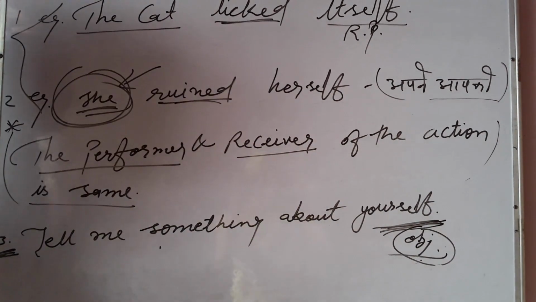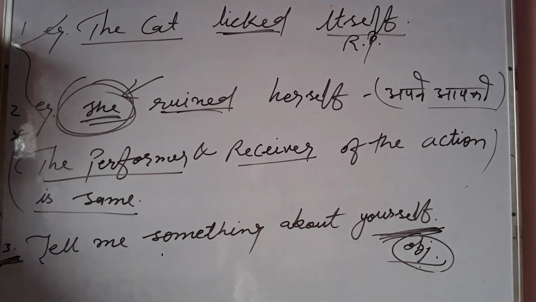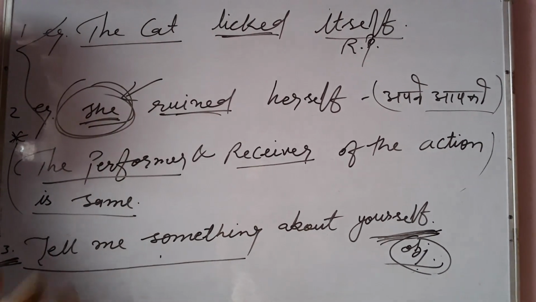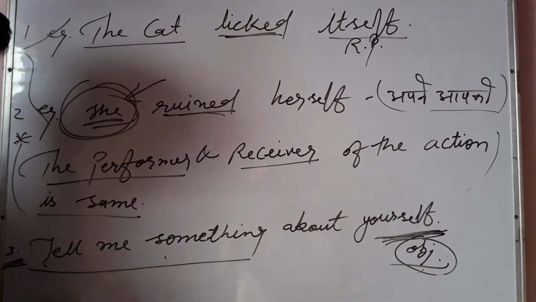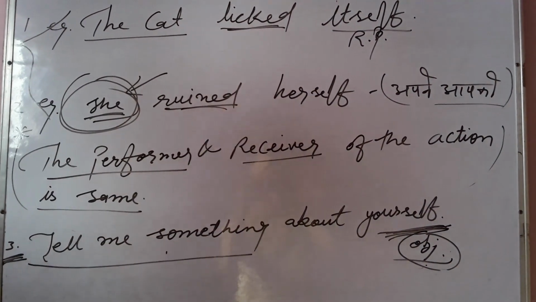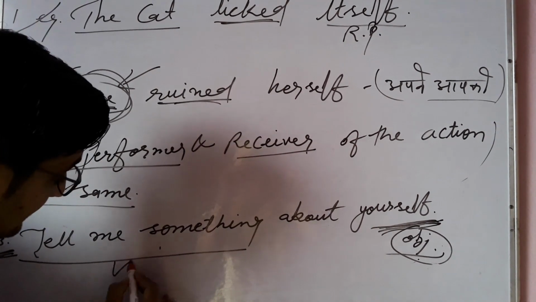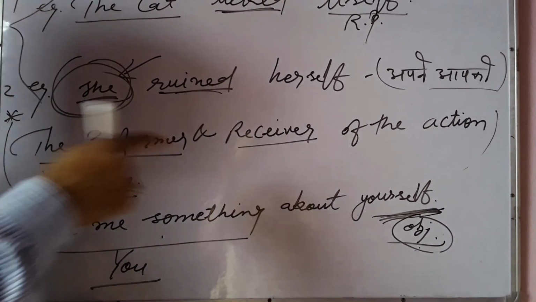But we need to understand in this sentence that when we face an interview, we are generally asked this question: tell me something about yourself. Now if we think, who is the teller here, who will tell? If we see in this sentence, you will tell. You are asked to tell something about yourself.